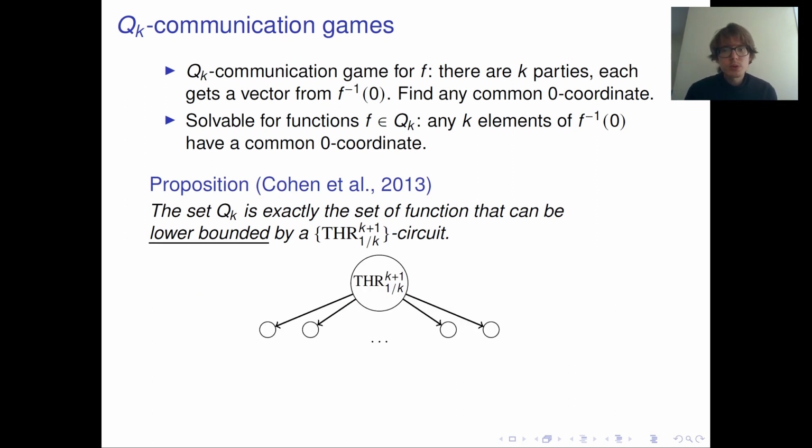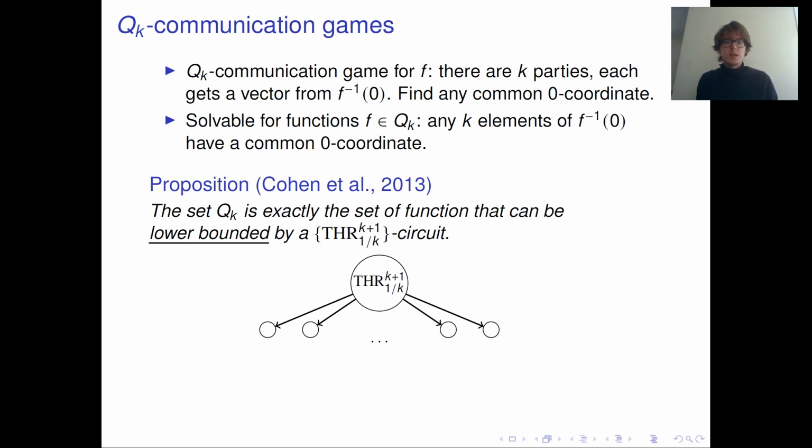So suppose, in which direction? Suppose that there is a function that is lower bounded by such a circuit. Namely, what does it mean actually? It means that if my function is 0, then the circuit is also 0. So it just means that the circuit is smaller than or equal to my function on every input, right? So why then does the function belong to Qk?